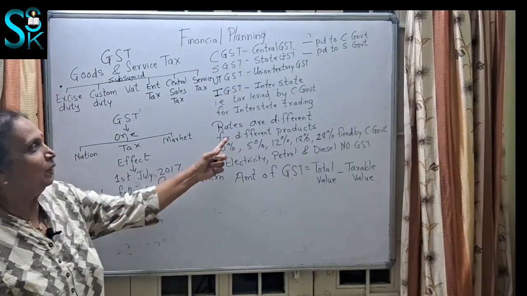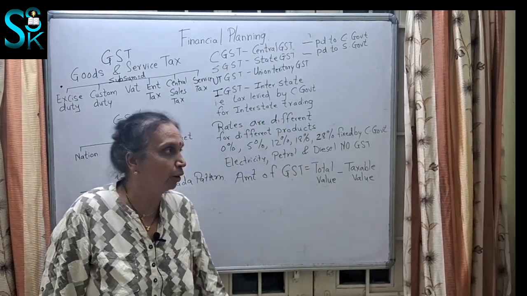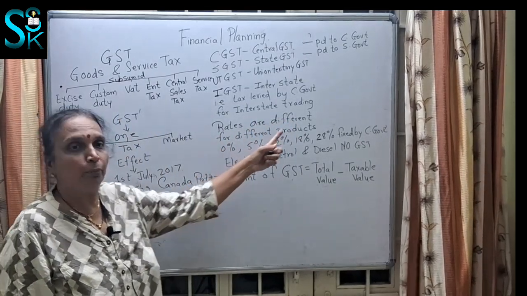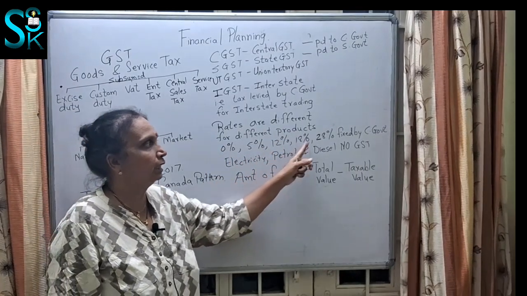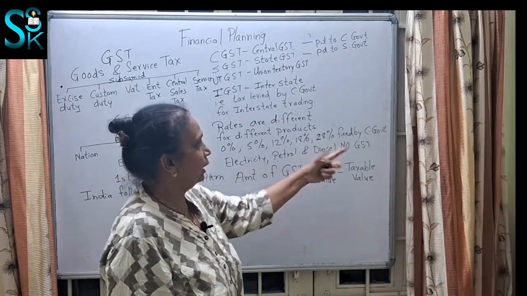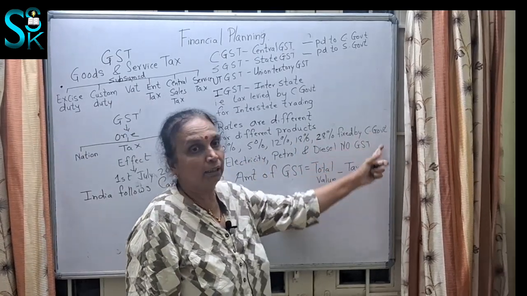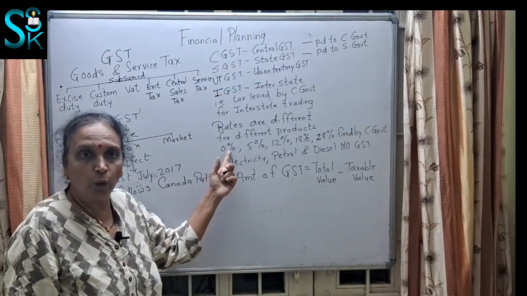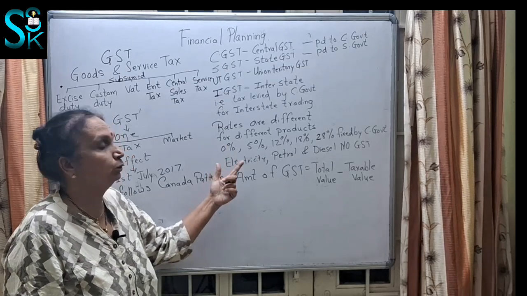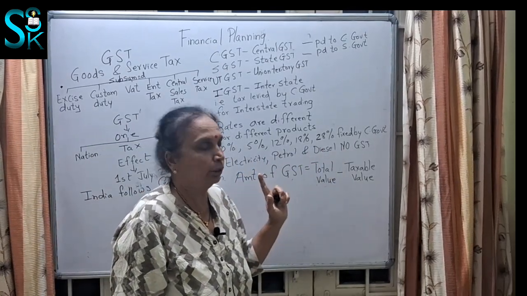Now rates are different, which are declared by the central government. The rates are different for different products. What are they? 0%, 5%, 12%, 18%, 28%. These are the rates for different products, and they are fixed by the central government. So 0% means what? No tax. No tax is for which products? Electricity, petrol, diesel, there is no tax.